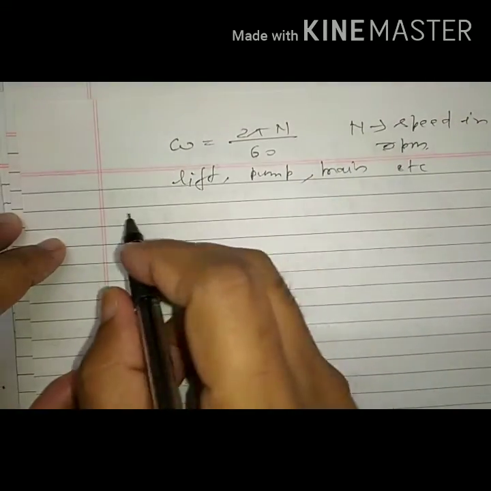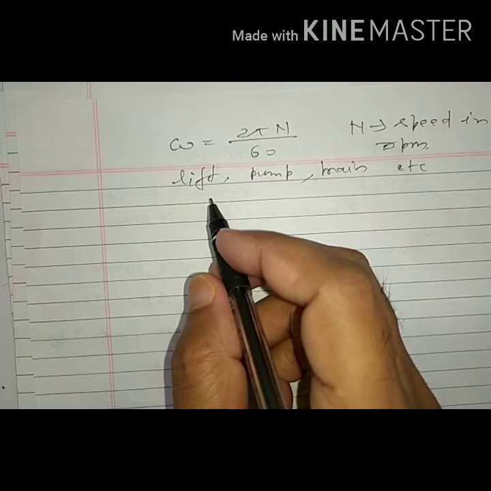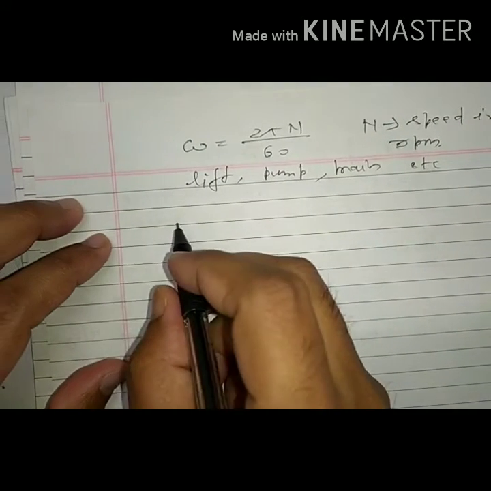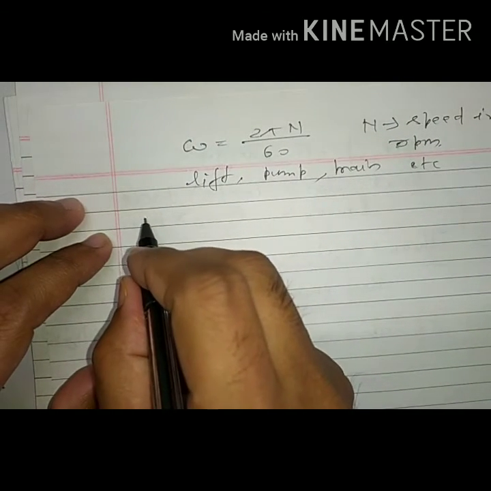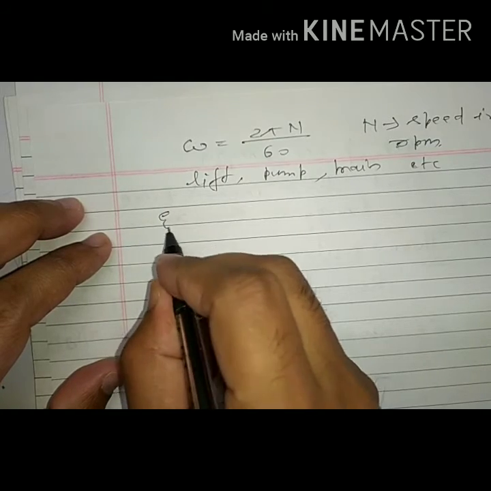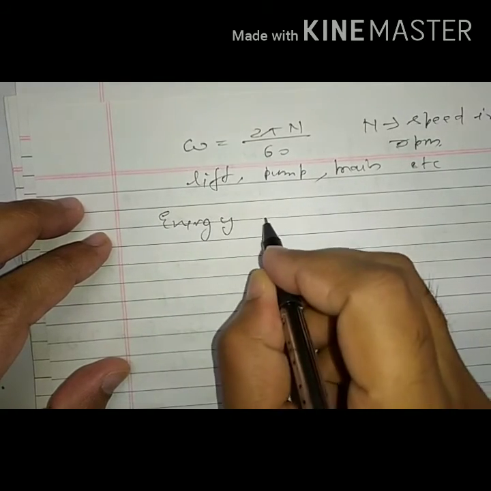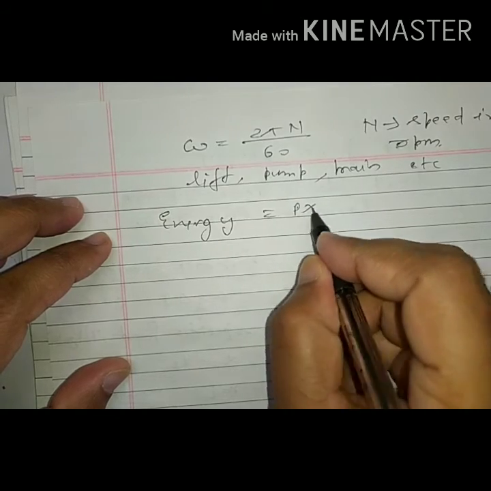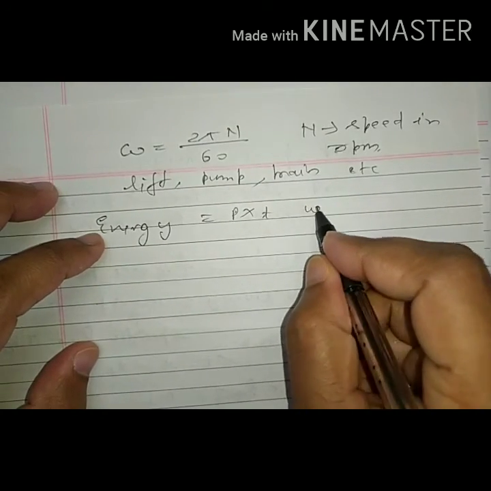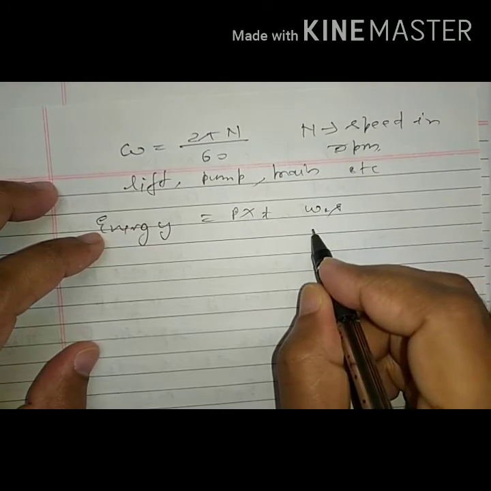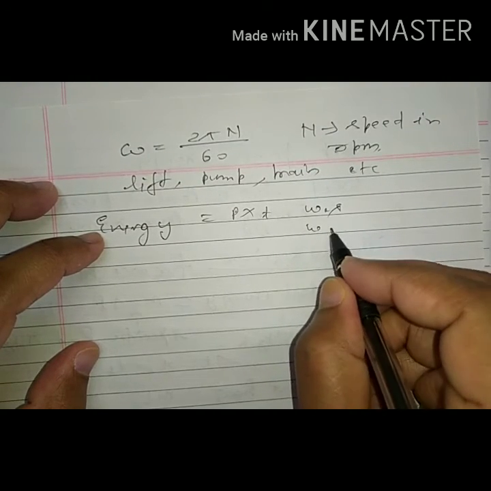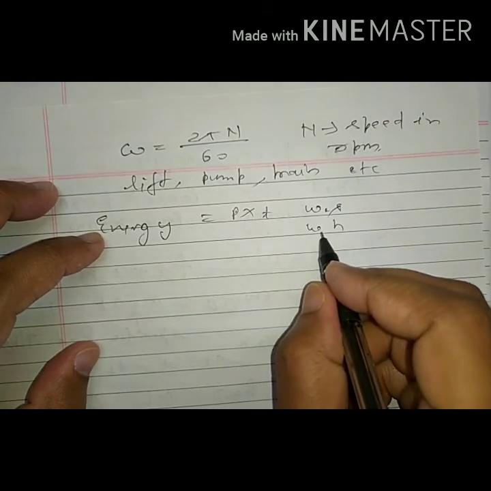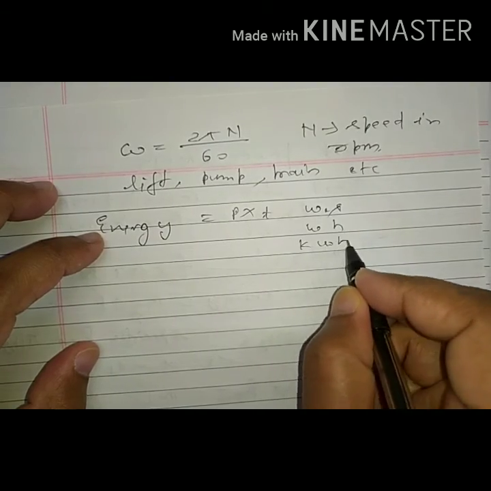Right. So this is all about the thermal, electrical, mechanical system, and we must know, especially in electrical, energy is power into time. Power can be measured in watt into second. It can be also written as watt into hour, or it can also be written as kilowatt hour.